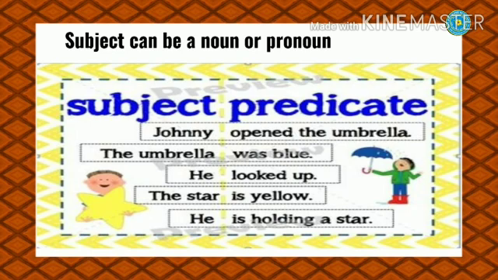Third example. He looked up. Now he is a pronoun. So our subject is he. Some person. We don't know who. The gender is male. So some person, a boy or a man. What did the person do? He looked up. So the subject is a pronoun, and what did the subject do? The subject looked up. So the remaining part of the sentence will become our predicate. Okay children, you can try the same way for the rest of the sentences.